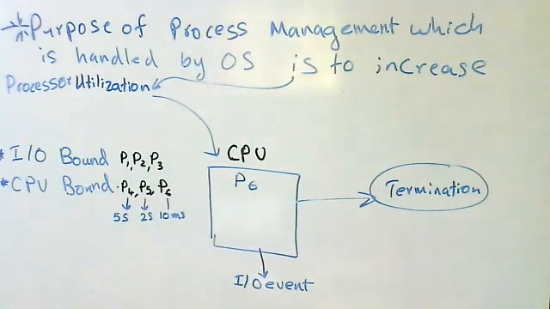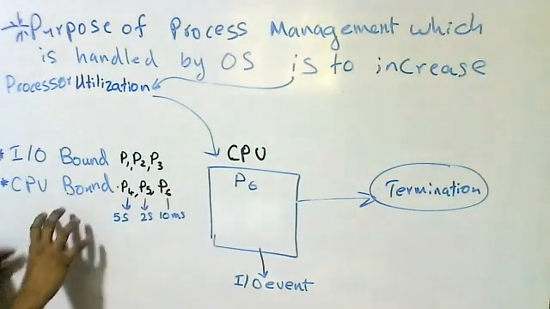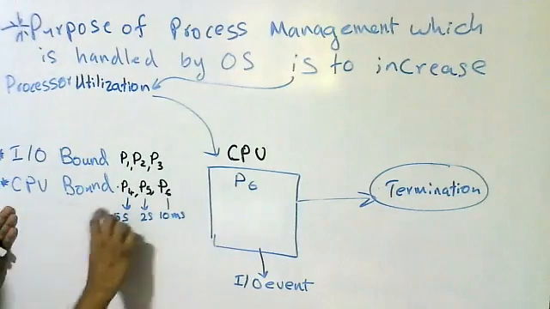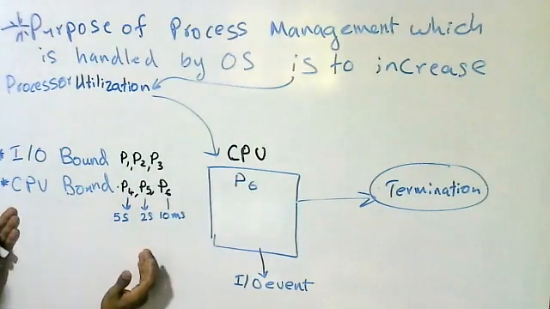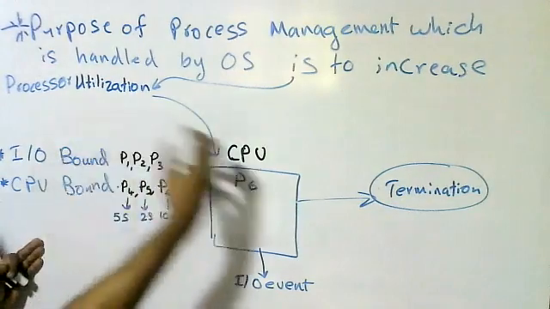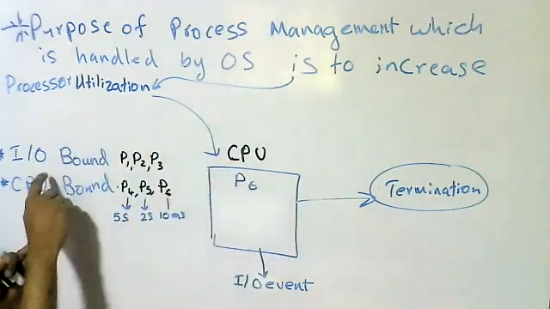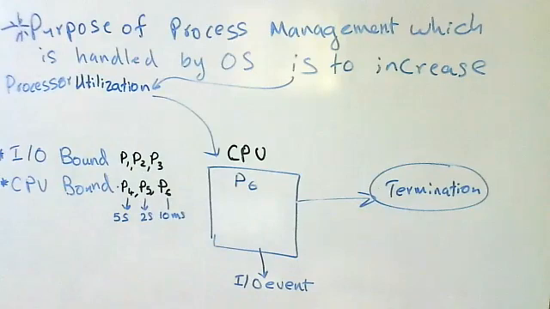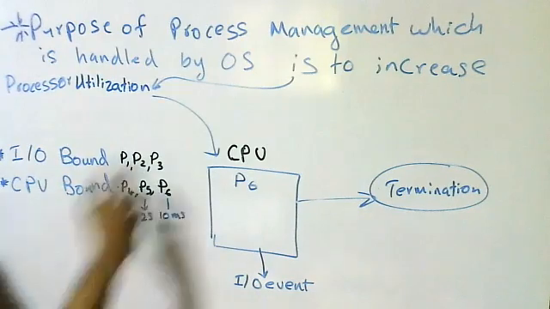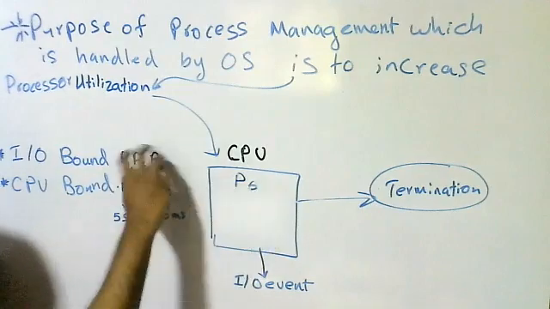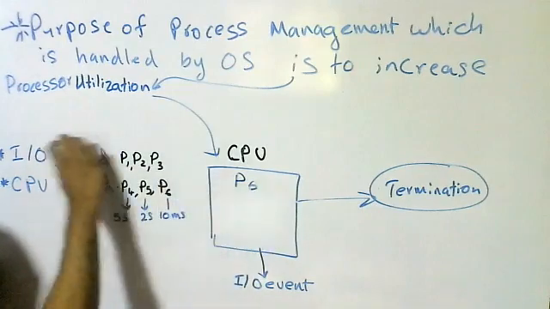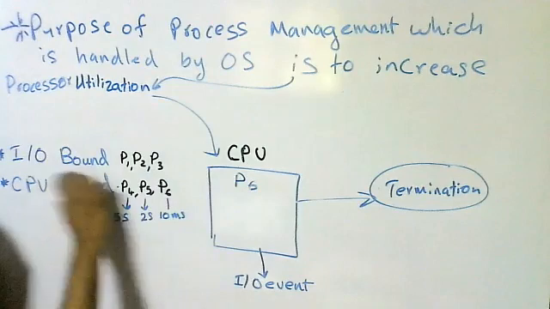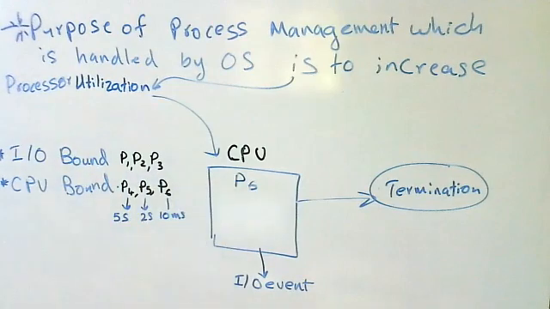Therefore, the processes in the ready queue in RAM should be picked as a mix: IO bound, CPU bound, IO bound, CPU bound. Likewise, it has to allocate the CPU as a mix, not all IO bound or all CPU bound processes.